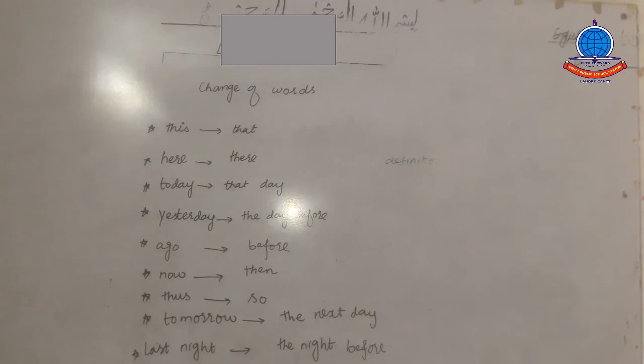Now beta, your homework is the exercise on board grammar and composition, means your English B's book, page number 173. The exercise will be your homework. You must practice this exercise, and the exercise is started from she said I like clouds in the sky. तो ये वाली जो एक्सरसाइज है इसकी आपने प्रैक्टिस करनी है, रफ रजिस्टर्स पे प्रैक्टिस करेंगे और इसका होमवर्क जो है वो अपनी नीट कॉपी पे करेंगे.